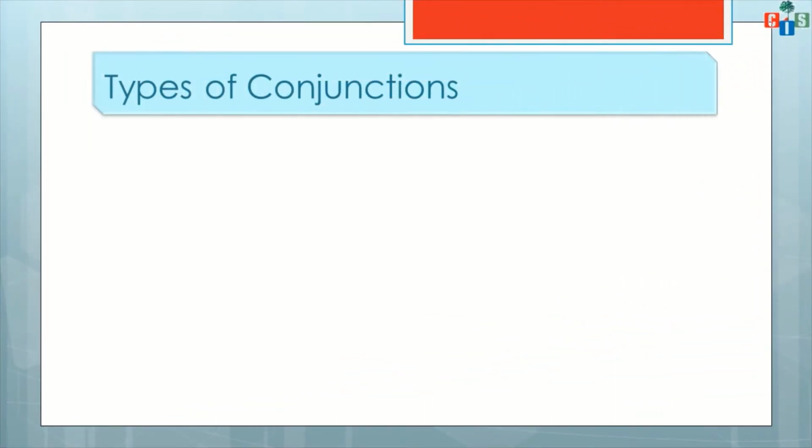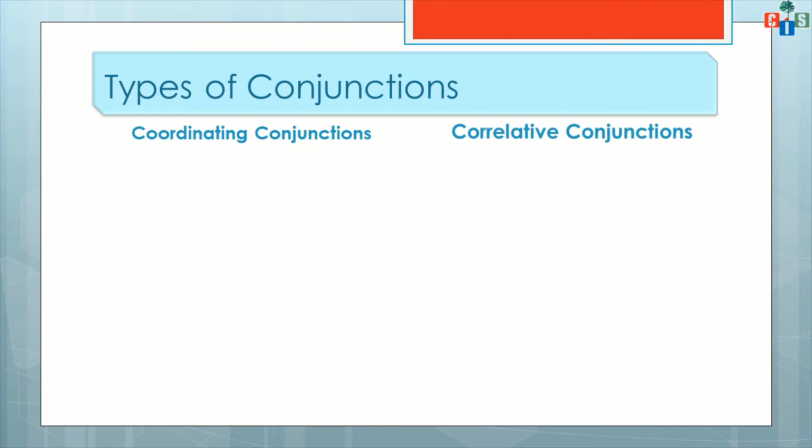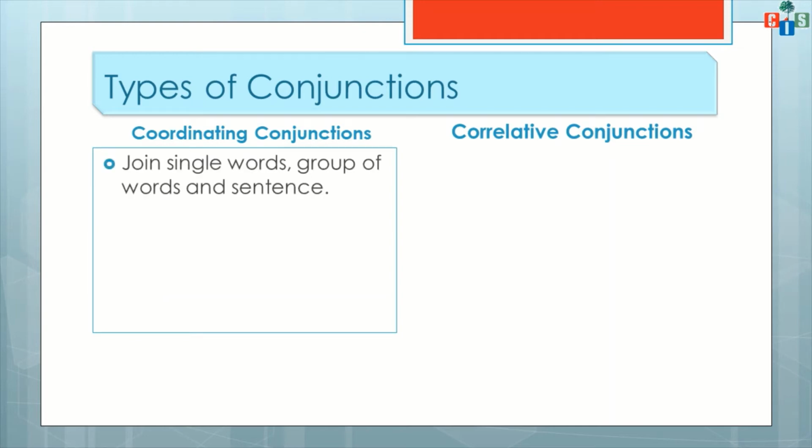Now, what are coordinating conjunctions? If there is a question that asks you to join two sentences with the help of a coordinating conjunction, how will you put it? Suppose you are given two sentences and you have to join them with the help of coordinating conjunctions, then how will you find out which ones are coordinating conjunctions? We will see both coordinating and correlative conjunctions in comparison form, so that it will be easy for you to remember these things.